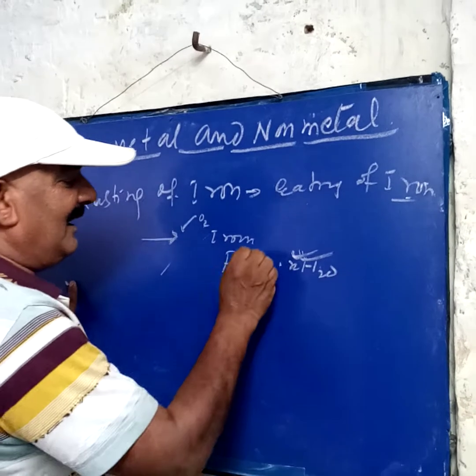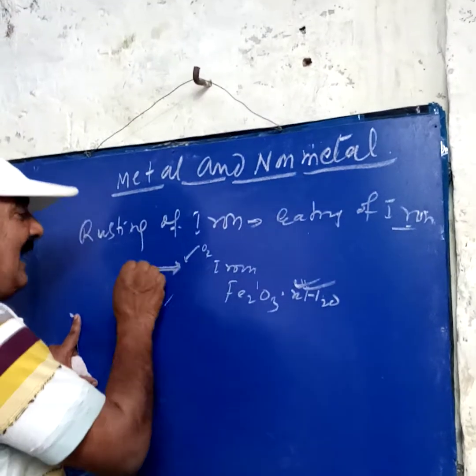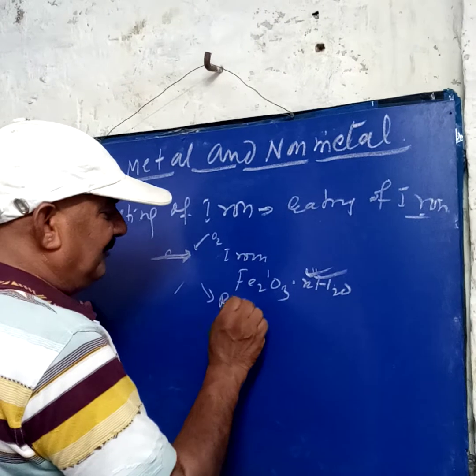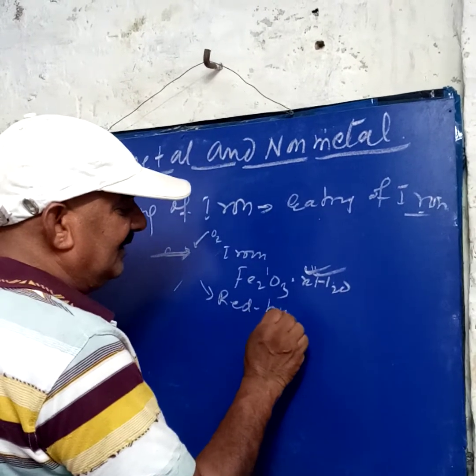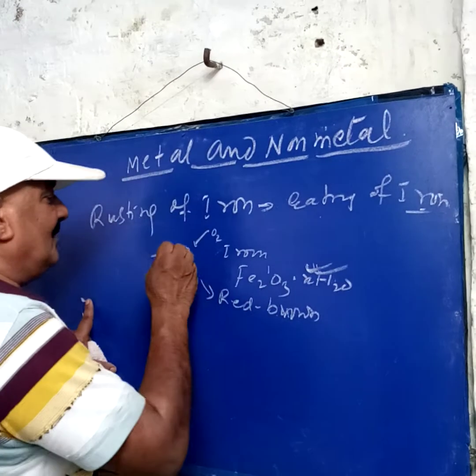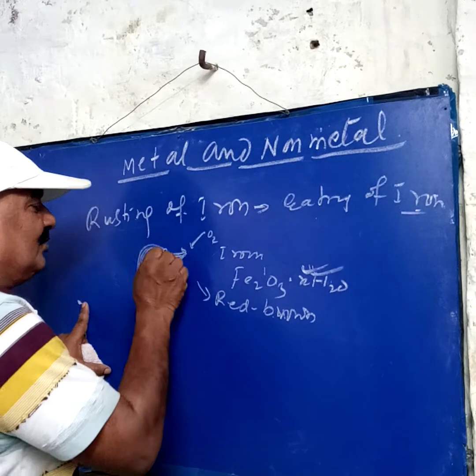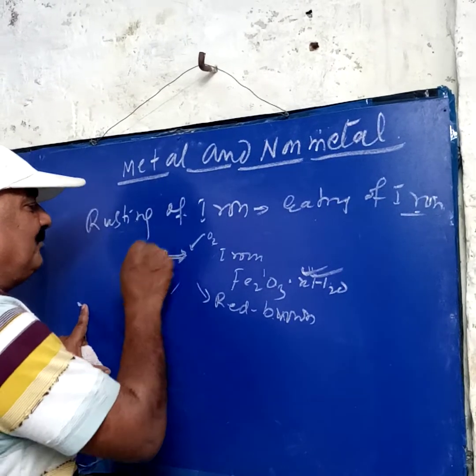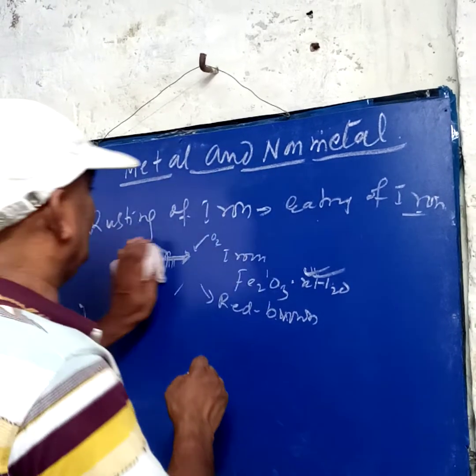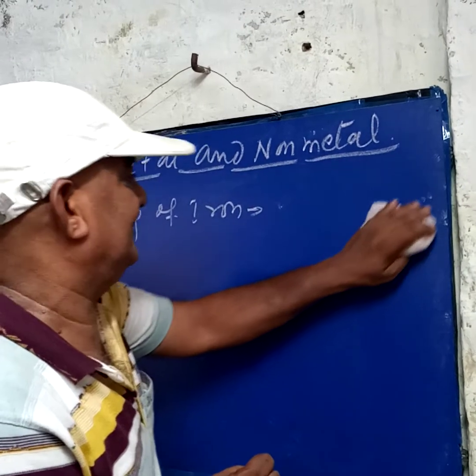So oxygen and water make a compound with iron. Have you seen that rusted iron is red-brown? It is a hydrated oxide compound. When this compound comes out, it removes some of the iron. As the iron is always being removed, it makes holes in the iron and damages it. So we can say rusting of iron means eating of iron. It will damage the iron.